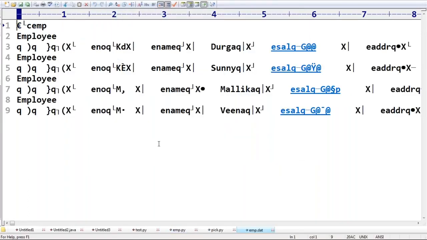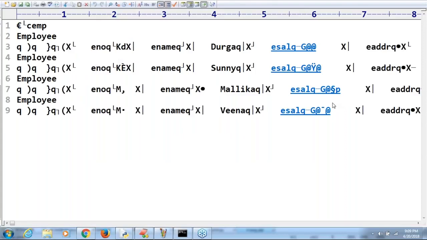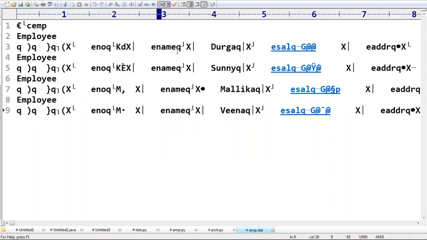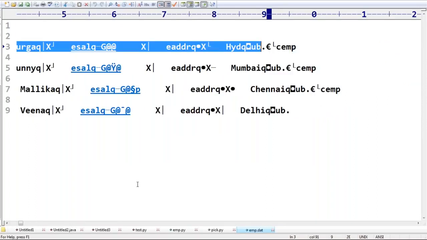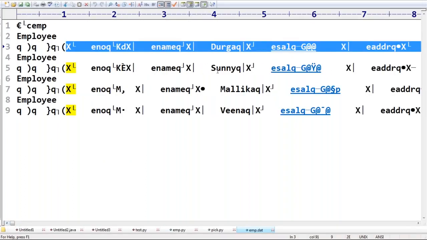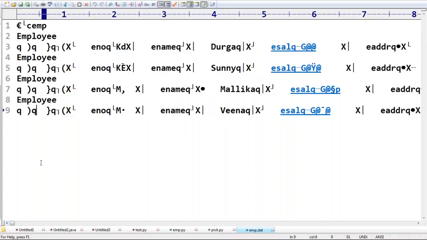Have you observed? Now the total data is saved in the file or not? We wrote emp.dat. Sir, here Durga data, Sunny data, but not in readable form. Durga data, Sunny data, Mallika data, Vena data, the complete data is saved to the file by default. Remember.